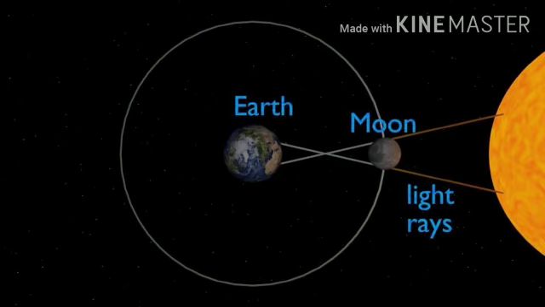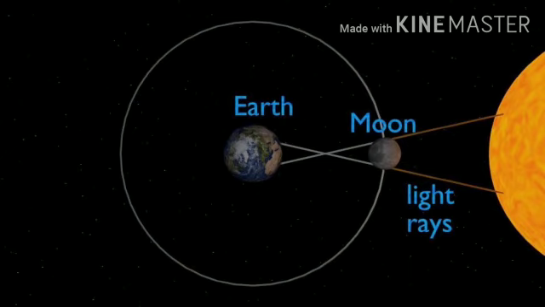Let's move forward. There are two types of eclipse: first, solar eclipse; second, lunar eclipse. First, solar eclipse. If the moon is between the sun and the earth, the shadow of the moon falls on the earth. At such a time, these three celestial objects are on the same plane and fall in one line. Hence, the place on the earth where the moon's shadow falls experiences solar eclipse.